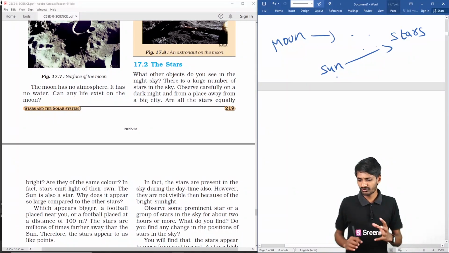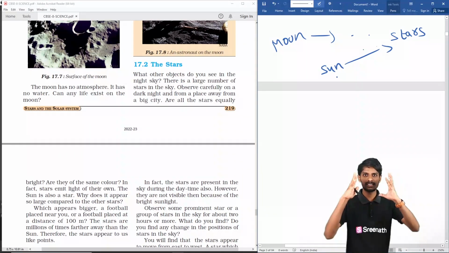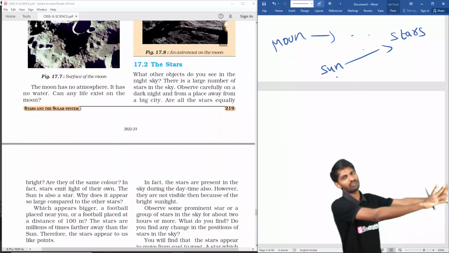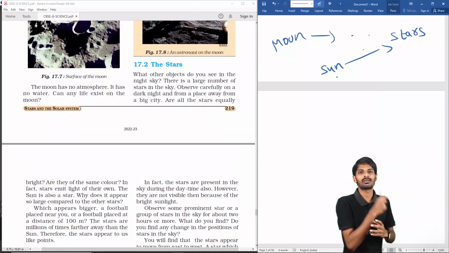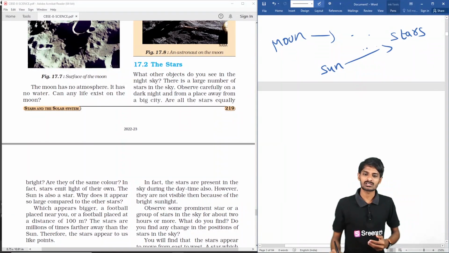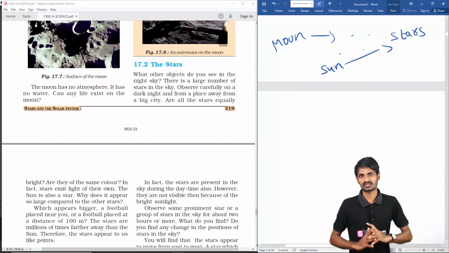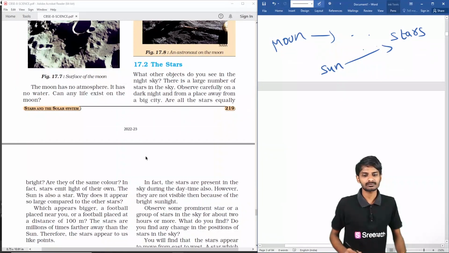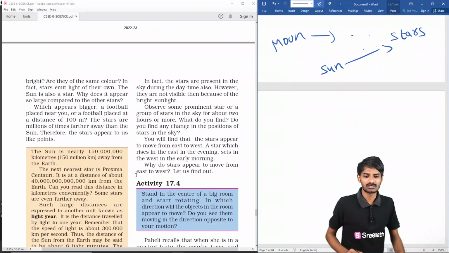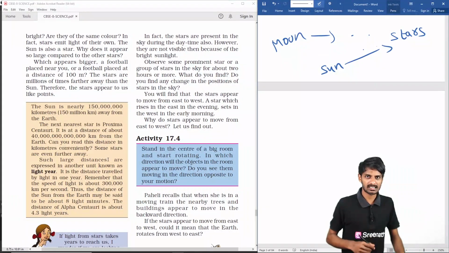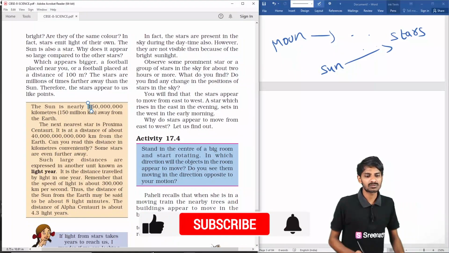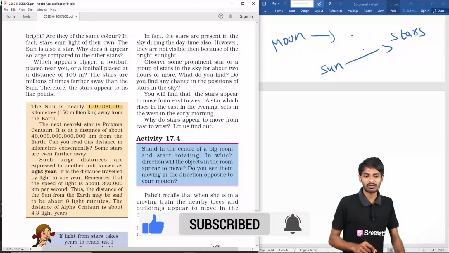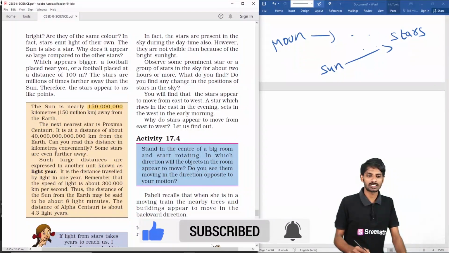Why? Suppose you are having a football. When it is here, it is big. When it goes 100 meters away, a very long distance, it looks small. Like that, as the stars are at a very long distance, that's why they appear as very small dots, friends. Our sun is about 150 million kilometers from us. The remaining stars are at very long distances.